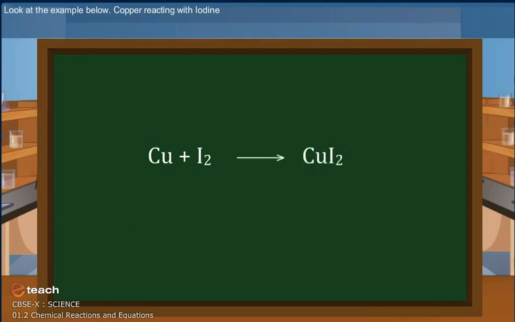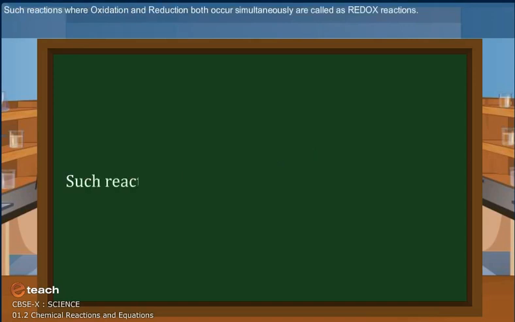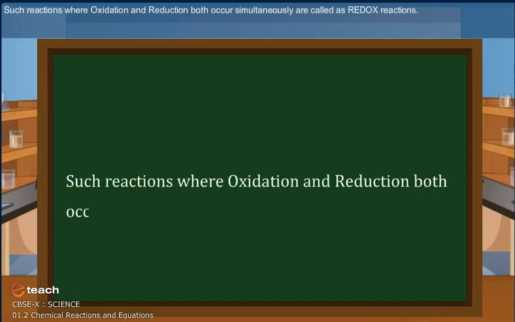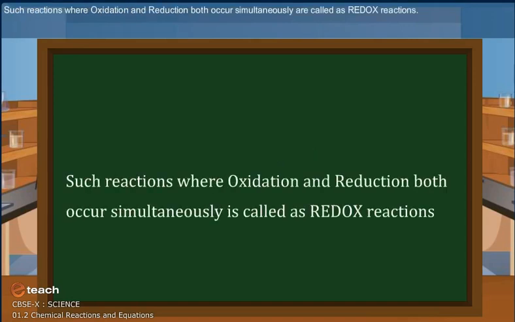Copper reacting with iodine. Copper is a reducing agent as it loses 2 electrons and iodine accepts them. Iodine becomes an oxidizing agent. Such reactions where oxidation and reduction both occur simultaneously is called redox reaction.